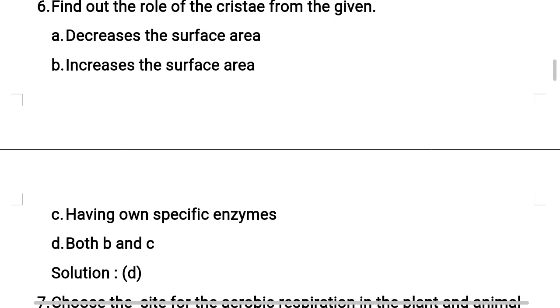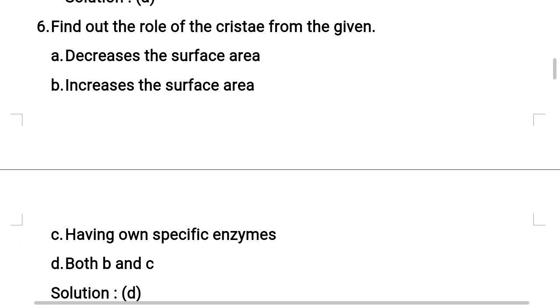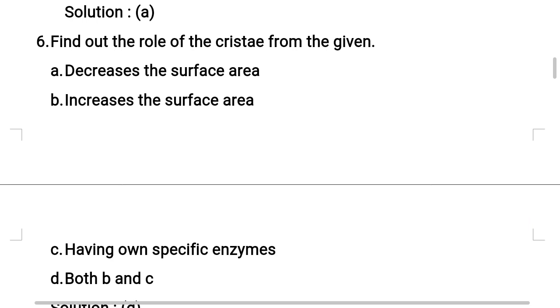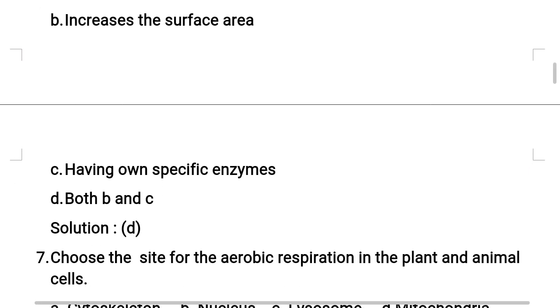Option C, having own specific enzymes. Students, the outer membrane and inner membrane have their own specific enzymes, associated with the functions of mitochondria. So option C is also correct. With this context, option D, both B and C, is correct.